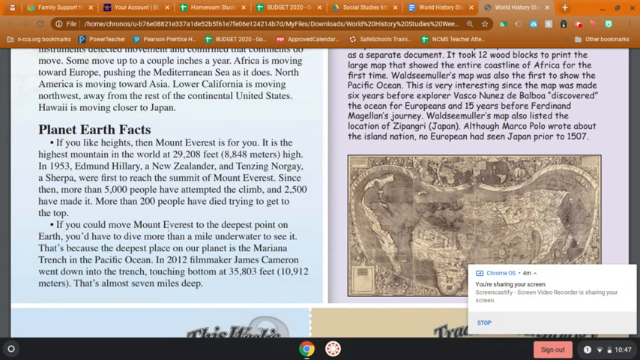If you could move Mount Everest to the deepest point on the Earth, you'd have to dive more than a mile underwater to see it. That's because the deepest place on our planet is the Mariana Trench in the Pacific Ocean. In 2012, filmmaker James Cameron went down into the trench, touching the bottom at 35,803 feet, or 10,912 meters. That's almost 7 miles deep.